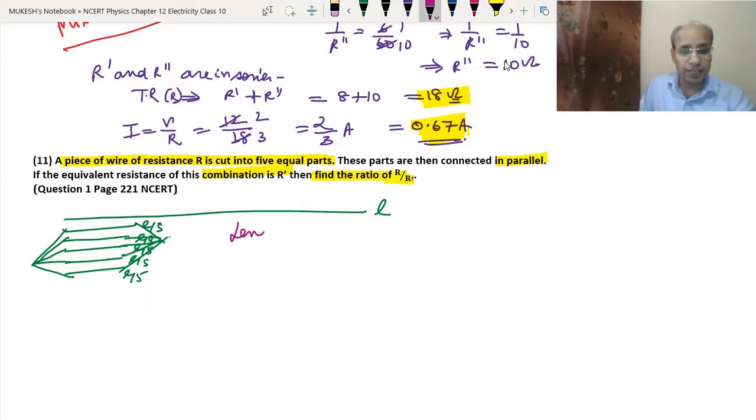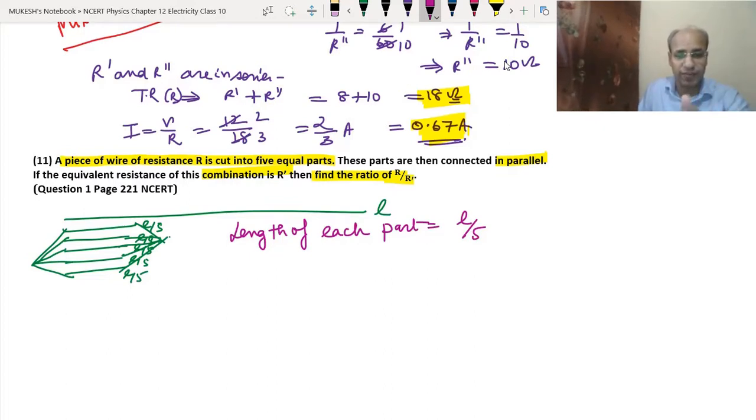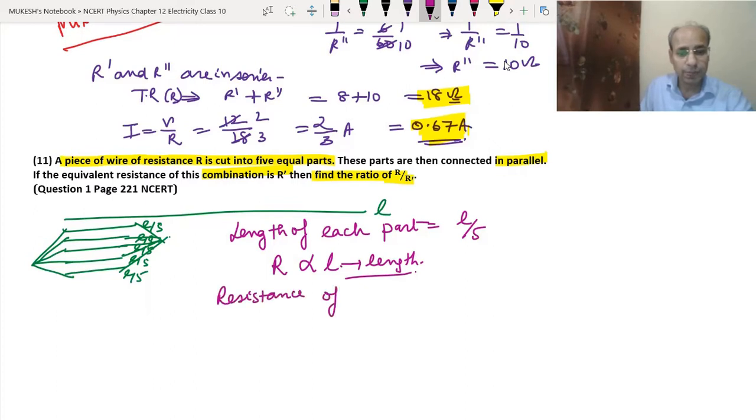First we will find the length of each part. The length of each part will be equal to L by 5. As I just told you, 5 equal parts means each part is L by 5. And as we know, resistance is directly proportional to length, the length of the wire. It means that the resistance of each part will become R upon 5.